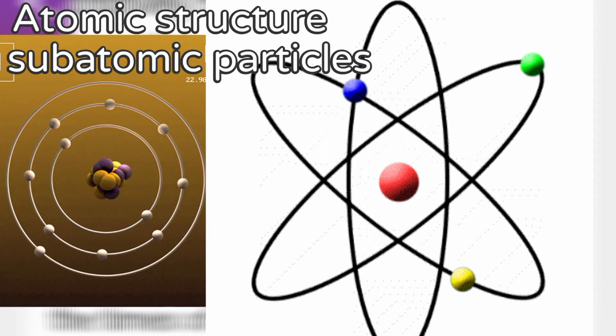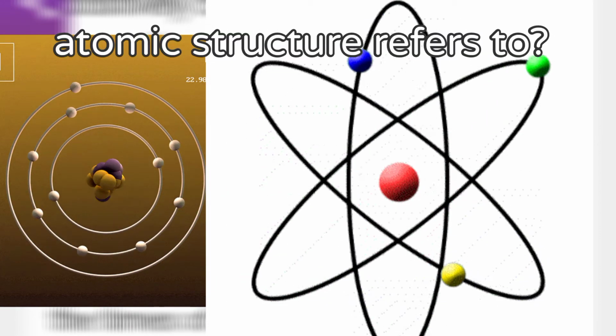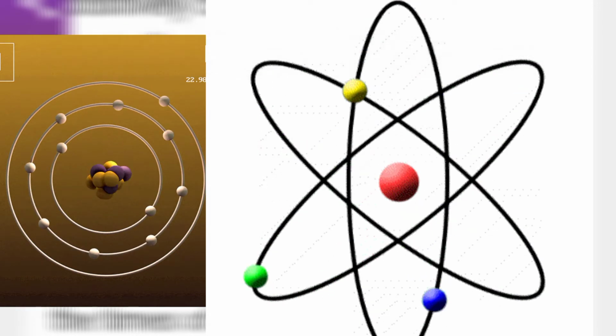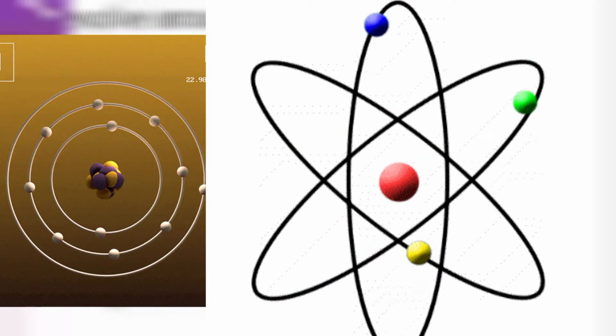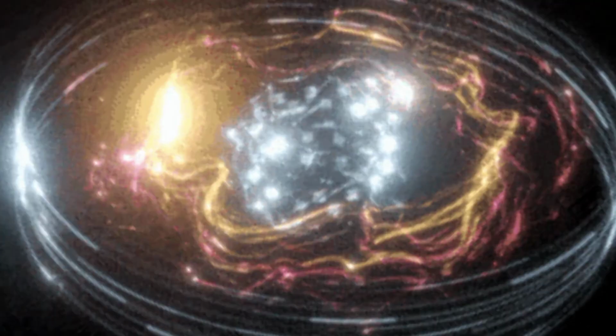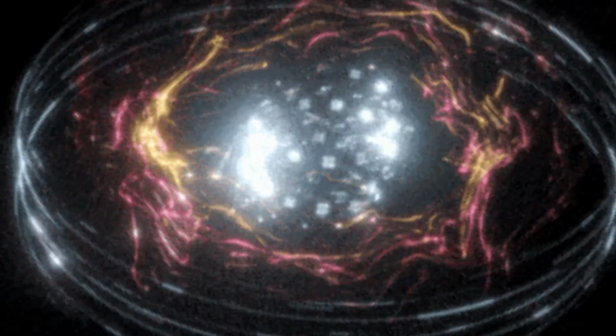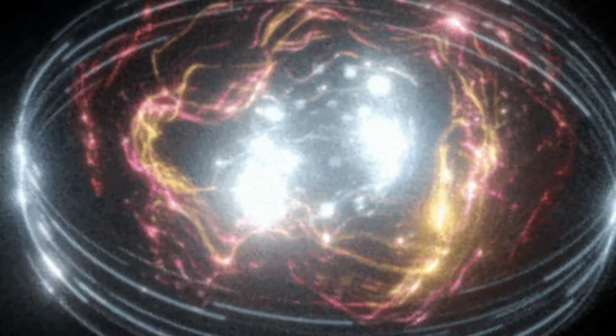First, we will discuss atomic structure and the discovery of subatomic particles. So what does atomic structure refer to? Atomic structure refers to the structure of an atom comprising a nucleus in which the proton and neutron are present. The negatively charged particles called electrons revolve around the center of the nucleus.